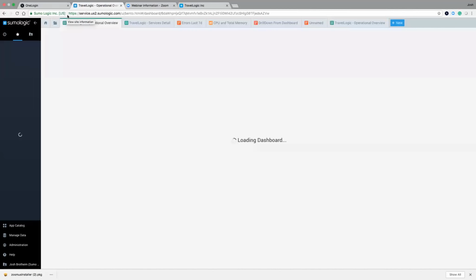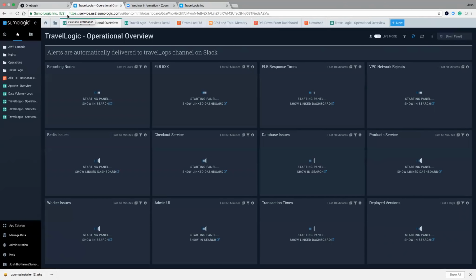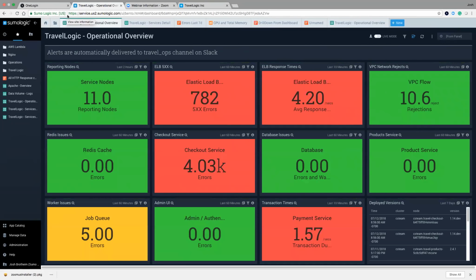At this point, what I'm looking at is a dashboard that I've created that is going to allow me to look at different operational events. And so what we're able to see here, even if we don't know the technical details on what these things are, just by taking a glance at these, we see reporting nodes, they're certainly reporting, so that's a good sign. And we see these green indicators that there's no errors, and in this case, green is good.